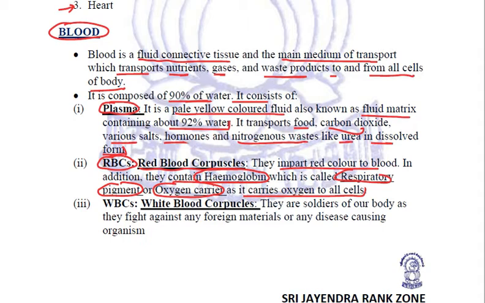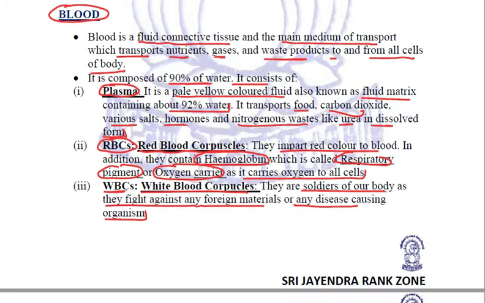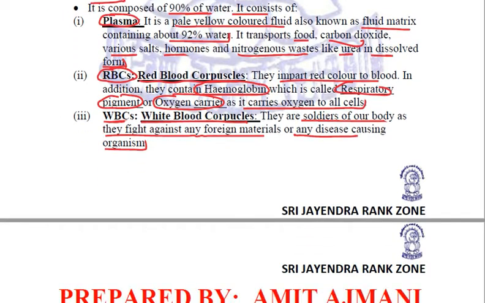Right? The next component are the WBCs, or the white blood corpuscles, or the leukocytes. Now, these WBCs are called the soldiers of our body. Why? Because they fight against all the foreign material or any disease causing microorganism entering the body through any means, whether it is food or water or air.